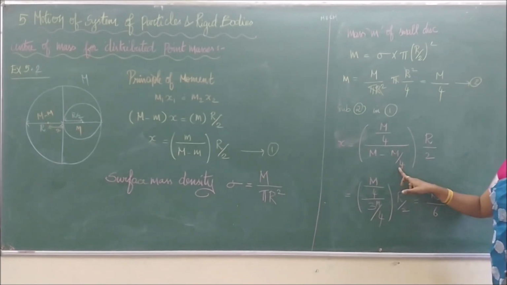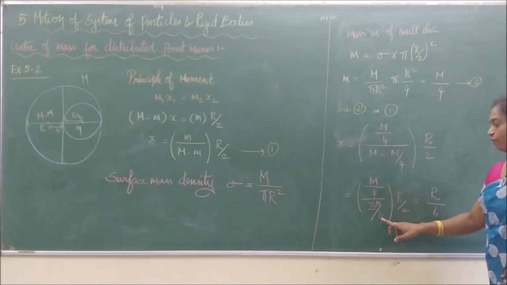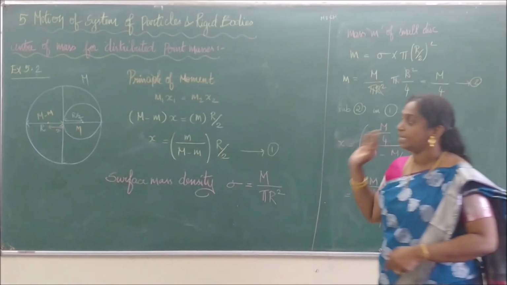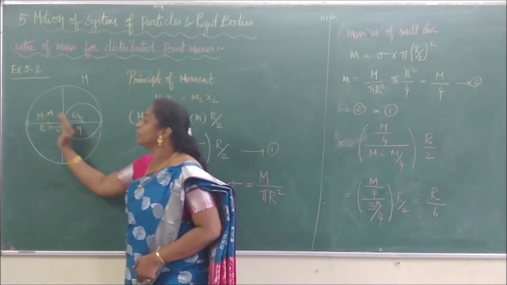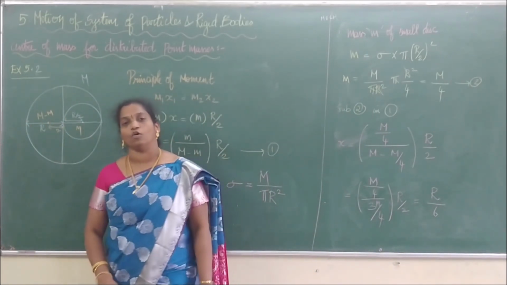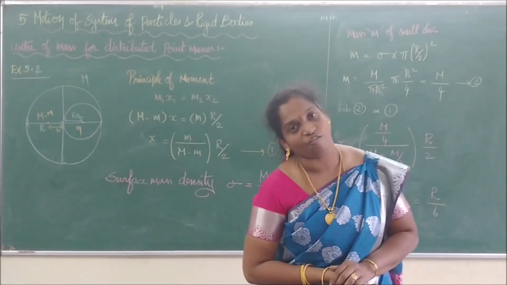We have m by 4. So 3m minus m by 4 into r by 2. So m minus m by 4 is 3m by 4. If I cancel, it gives r by 6. Therefore, the center of mass has been shifted to a distance of r by 6 from the left side of the origin. So therefore, we can easily estimate the center of mass. Right?